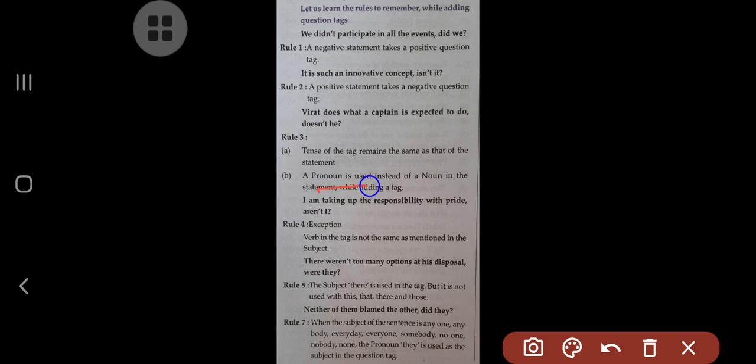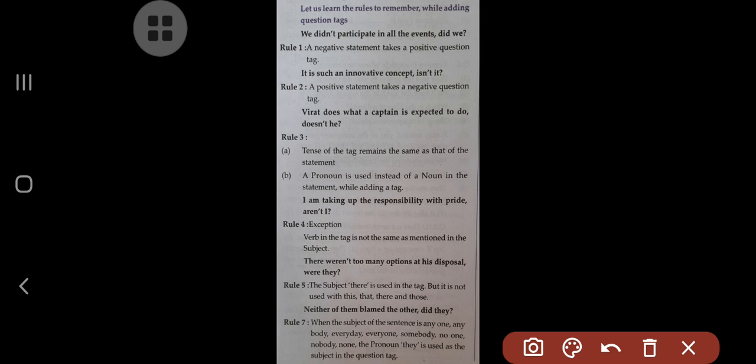A pronoun is used instead of a noun in the statement while adding the tag. So look at now, Virat is the subject in the sentence, but when we added the additional part, you find I have taken he. So it means we have to take the pronoun instead of the noun that occurs in the main statement while adding the tag.